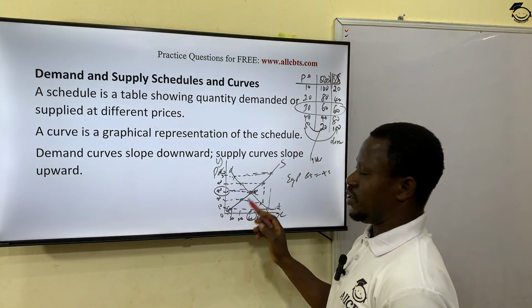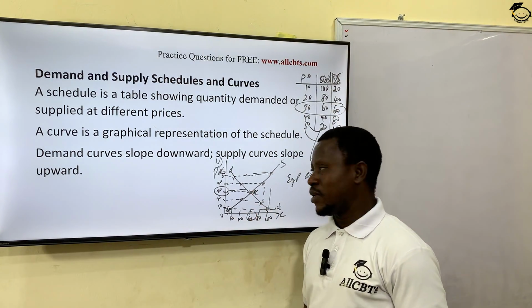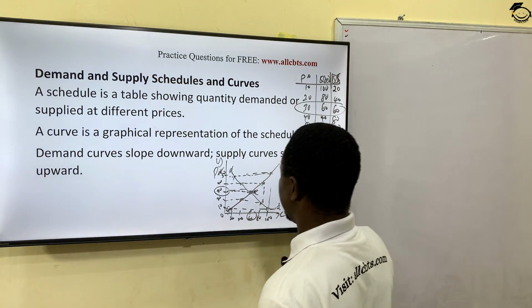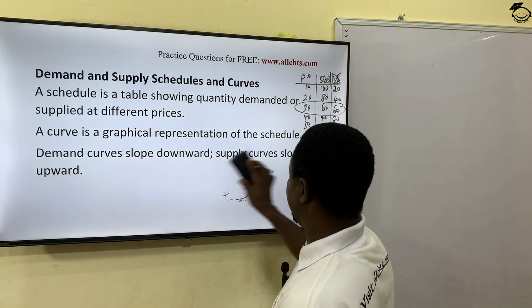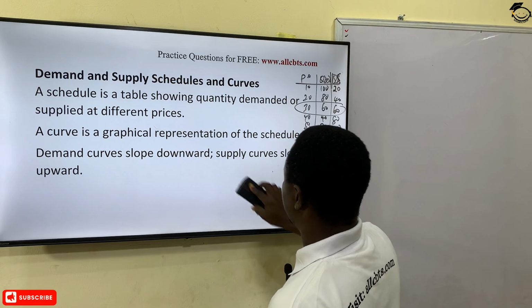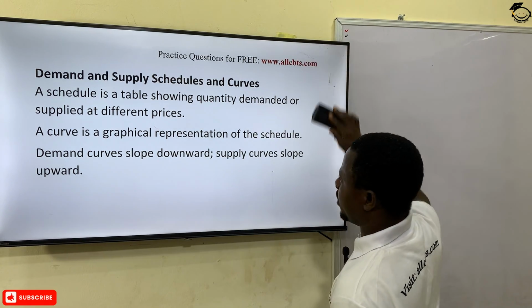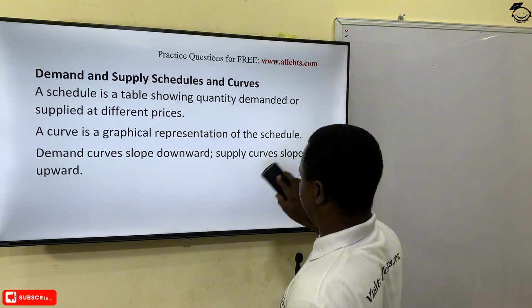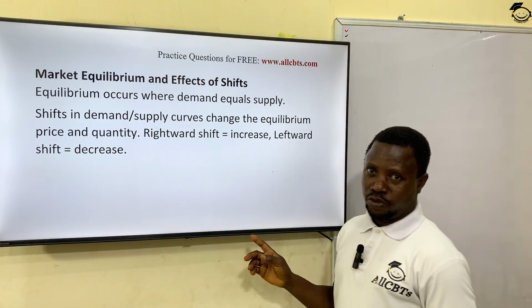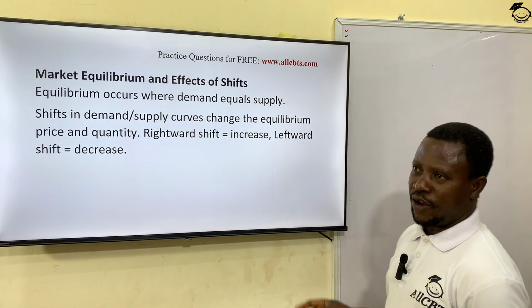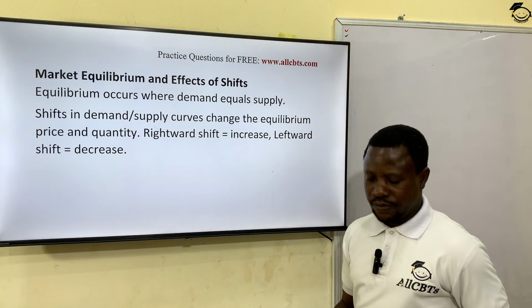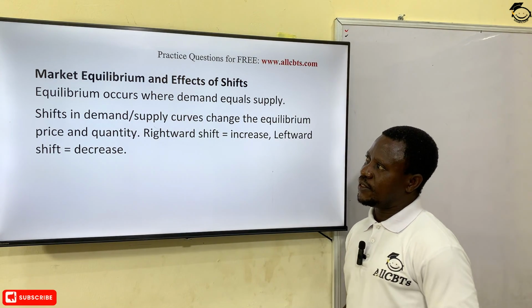And also we have the point here where the curves intercept, the supply and demand curves. You can also read further on this to get better understanding by yourself, particularly when you're talking about abnormality in demand and that of supply. Okay, so let's move on now. I hope you are still with me. Remember, I told you earlier that I'm going to have a question and answer session immediately after this topical discussion. All right, so let's look at it.